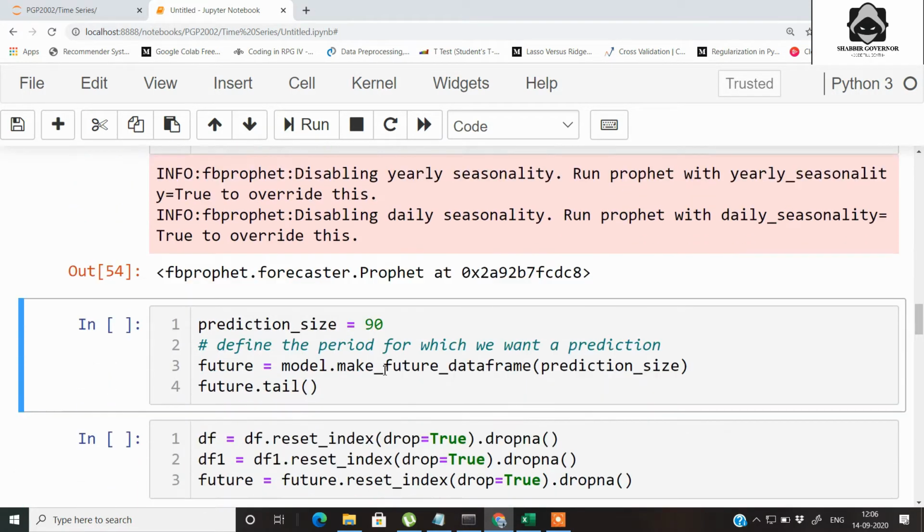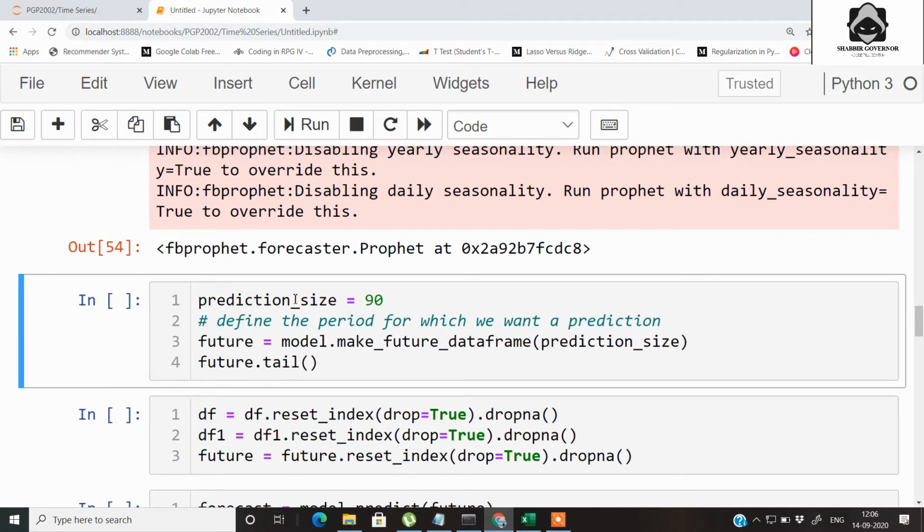Next is the number of days of prediction that we want. I have declared that I want the prediction for the number of deaths that will be occurring for the next 90 days from the point up to which we have the data actually. So we want the next 3 months of prediction.